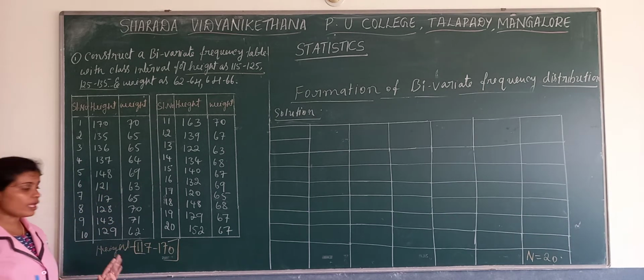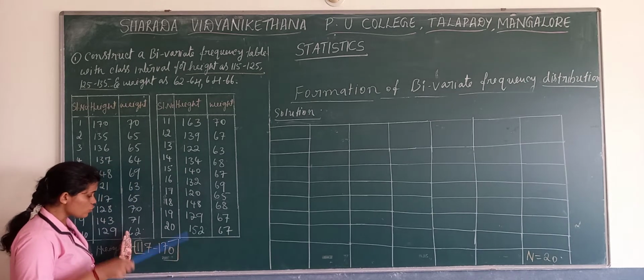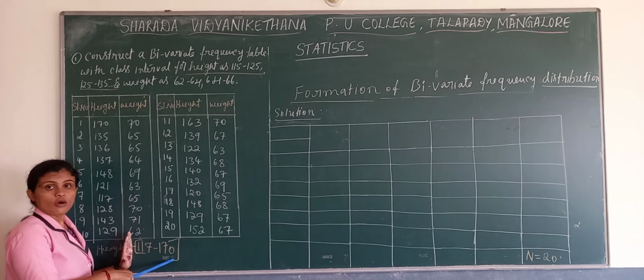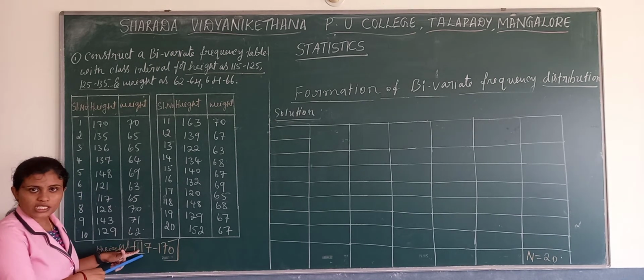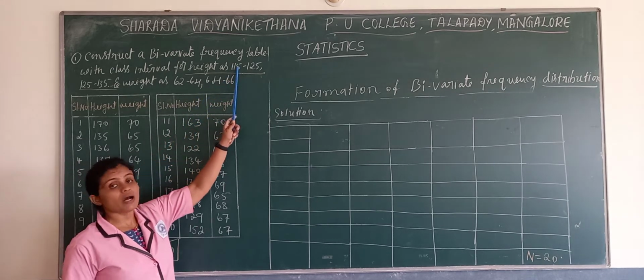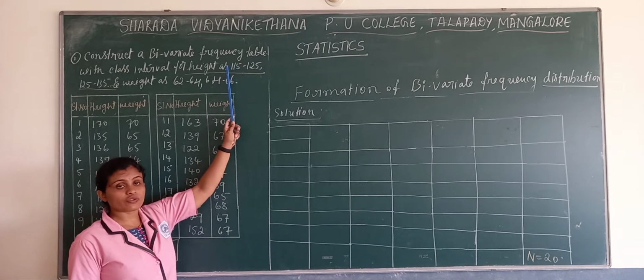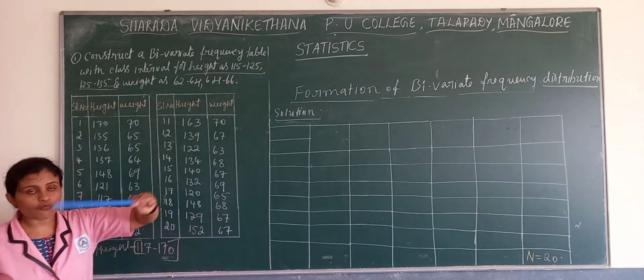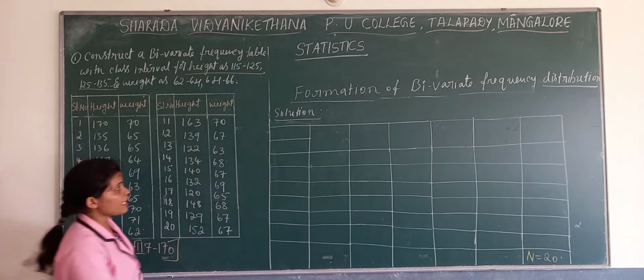So we need to frame class intervals in such a way that they include 170. Since the smallest value is 117, they have taken class intervals from 115. As I said, the lower limit of the first class should be a multiple of 5, so they have started from 115.